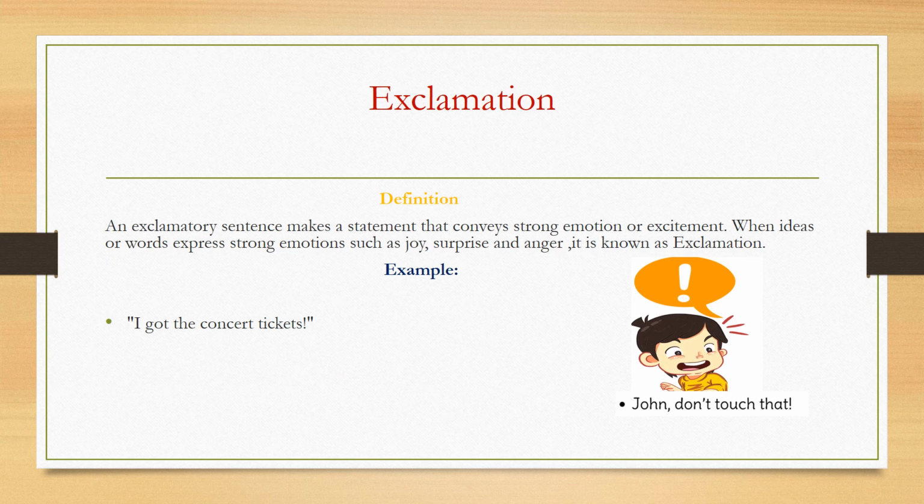Exclamation. An exclamatory sentence makes a statement that conveys strong emotion or excitement. When ideas or words express strong emotions such as joy, surprise, and anger, it is known as exclamation. And it is important to note that words or sentences end in an exclamation mark in this type of figure of speech. Let's look at the example.